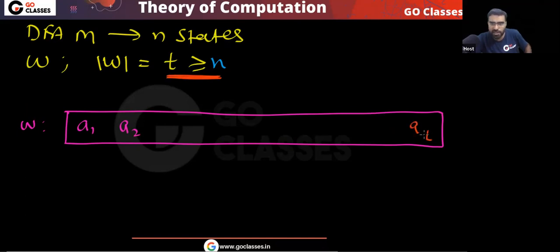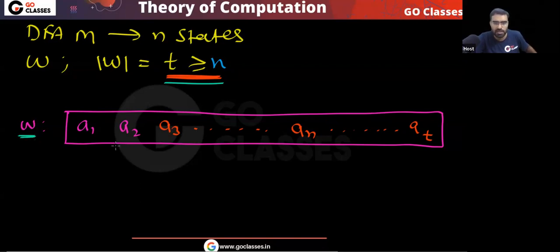Your string can be very long, I don't care. For example, your string has length t: a1, a2, and so on. Since t is greater than or equal to n, somewhere you will get an. So this is your string.